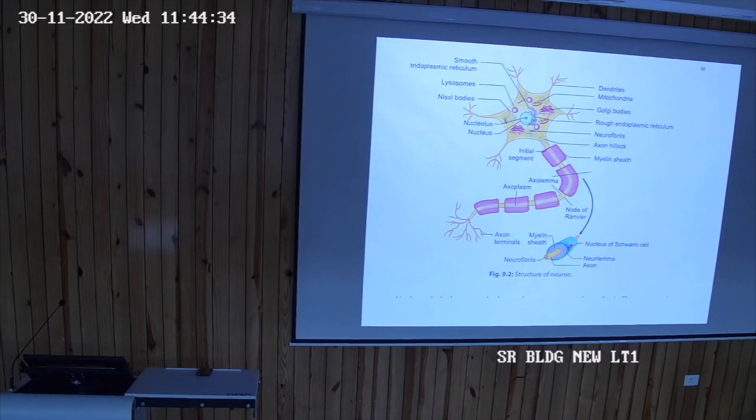The cochlear part is for hearing sound, and the vestibular part is for maintenance of balance. Then multipolar neuron. Multipolar neurons are present in most parts of the body, in nerve fibers and the nervous system. Maximum part of the nerve fibers is multipolar.